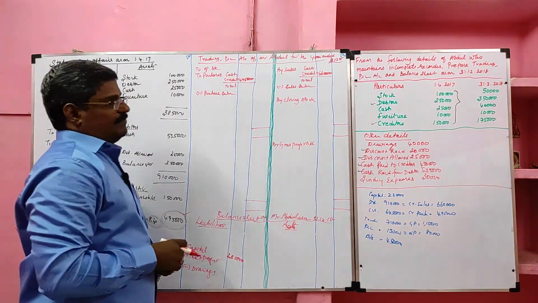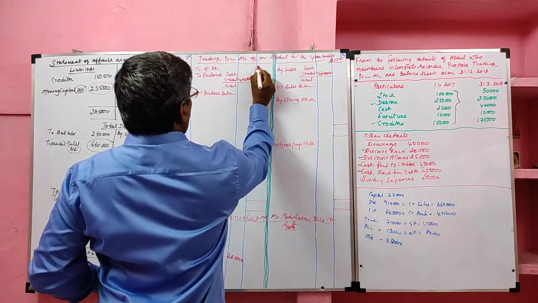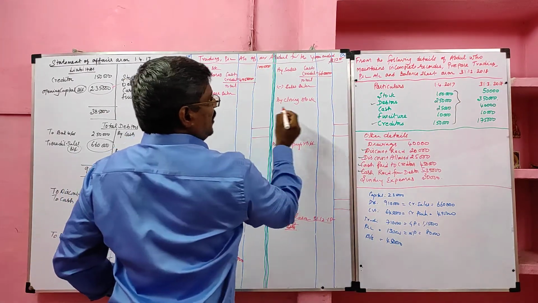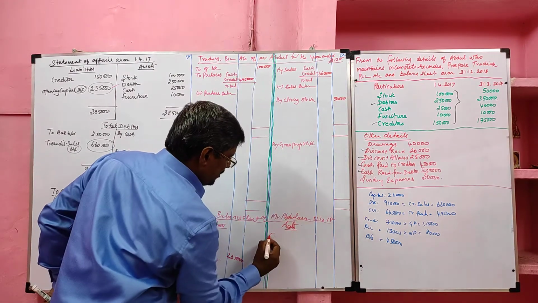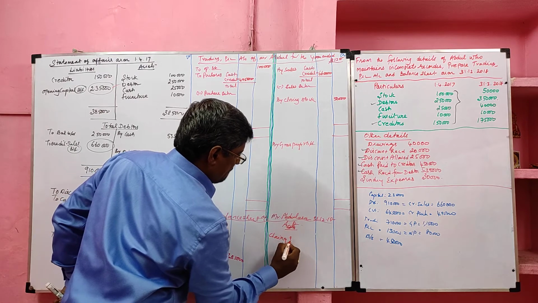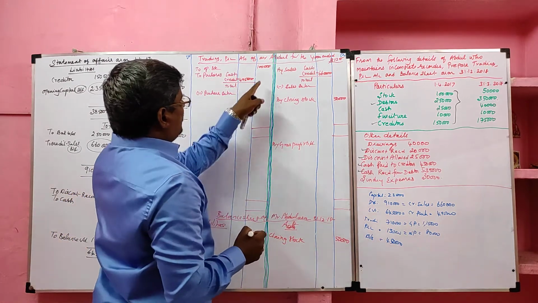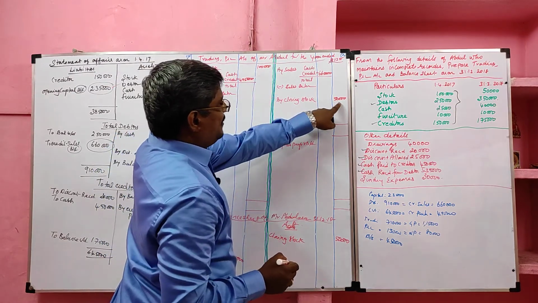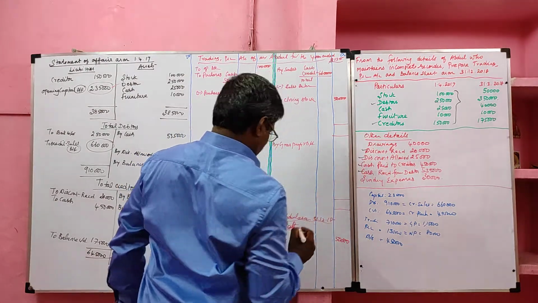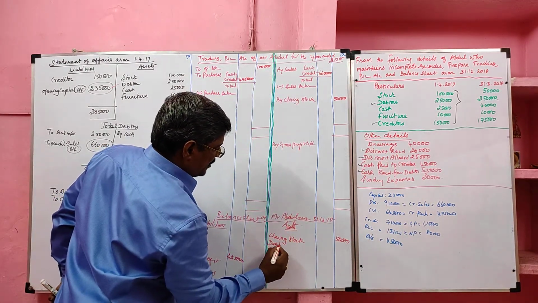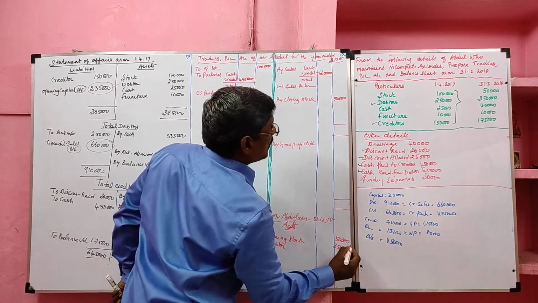Then we can read the problem. Here, stock: we have opening stock and closing stock. Opening stock is debited to the trading account, closing stock is credited to the trading account, and immediately it will appear in the balance sheet asset side. Then we have debtor. We will take closing debtor because we are preparing the closing balance sheet. So 3,50,000.